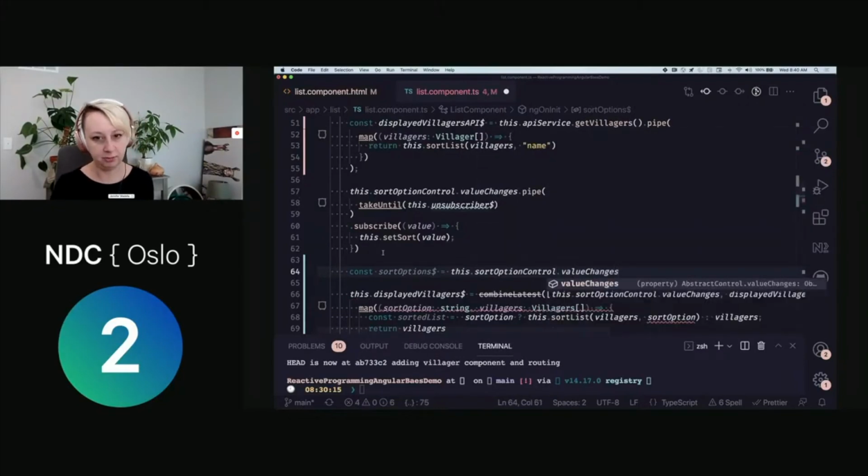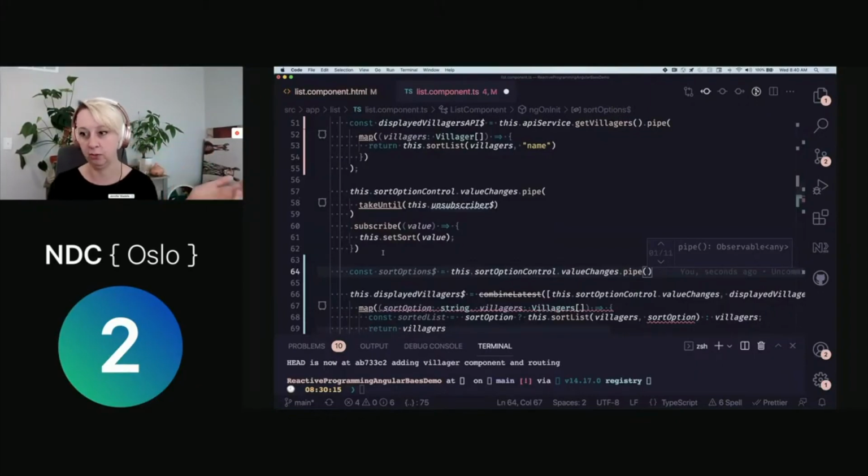And one of the things I'm going to do is it's not going to have an initial value. And this is by nature of the form controls, there's not going to be a value until you change it or emit an event. And this is a situation where we might run in and say, hey, we need a behavior subject because we need either an initial value or something to re-execute. But we can also do a couple other different things.